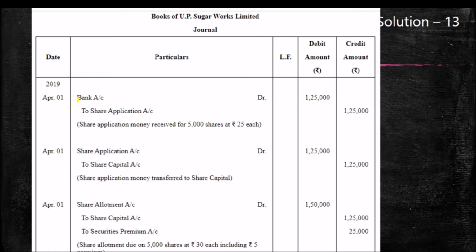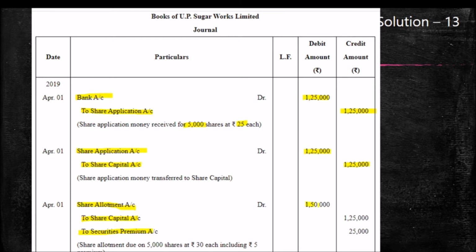First entry will be bank account debit to share application, 5,000 into 25, 1,25,000. And the second entry will be share application to share capital, same amount, 1,25,000 transferred to share capital. Then share allotment account debit to share capital and securities premium, due entry for allotment, 1,50,000.